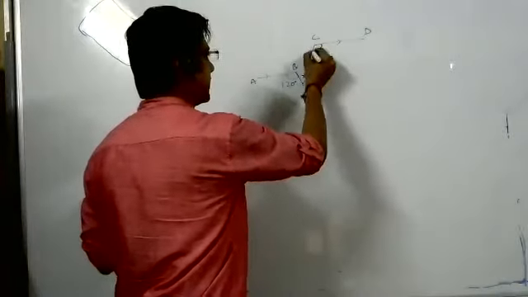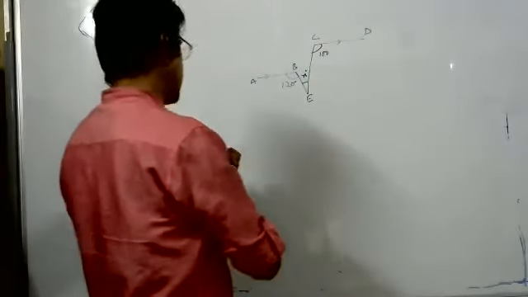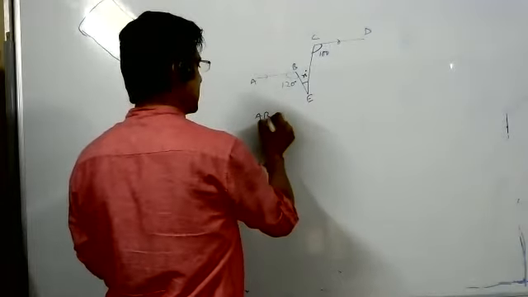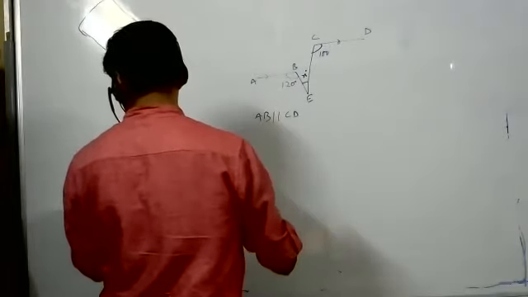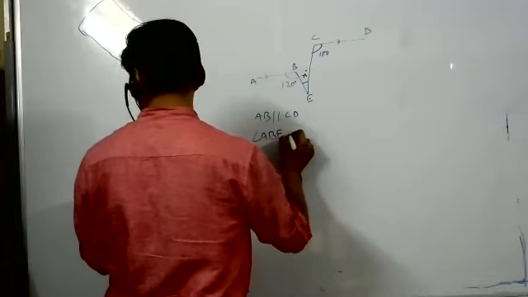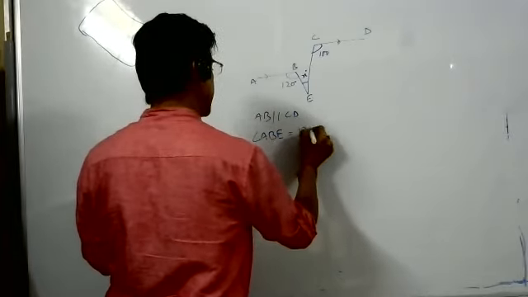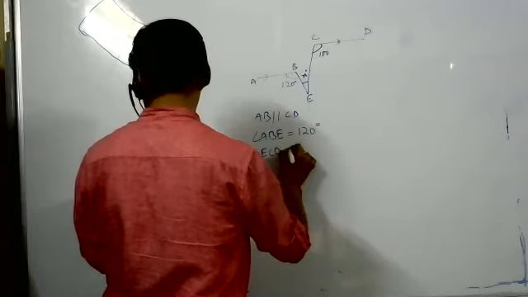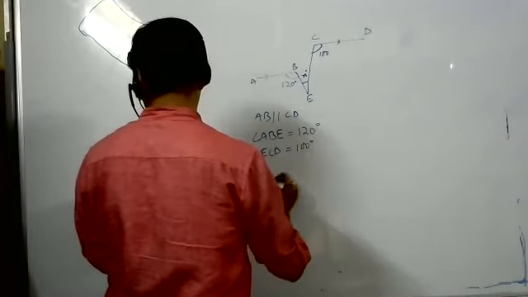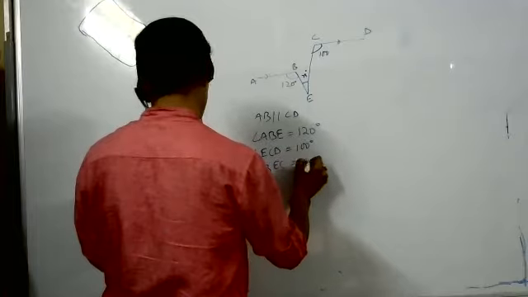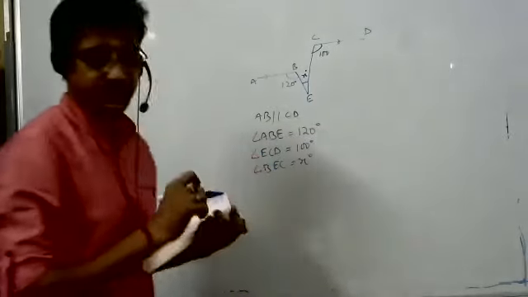Got it? Now, the question is AB is parallel to CD. Second thing, angle ABE equals 120 degree. Angle ECD equals 100 degree. And angle BEC equals X degree. Find the value of X.